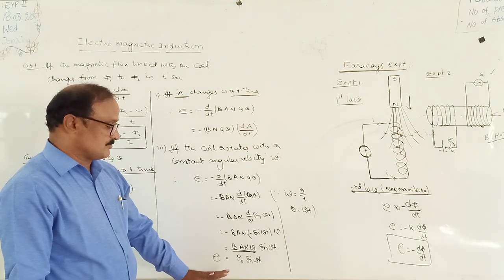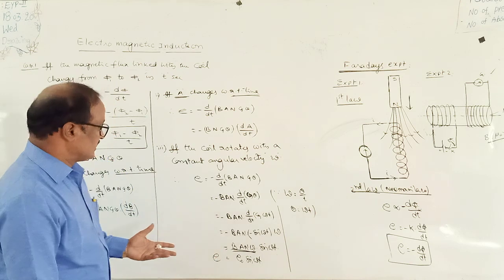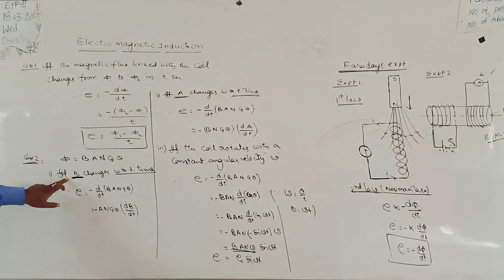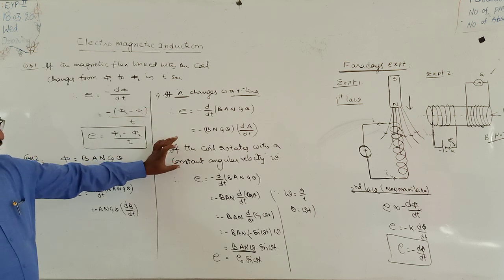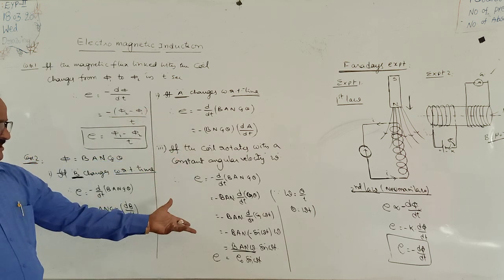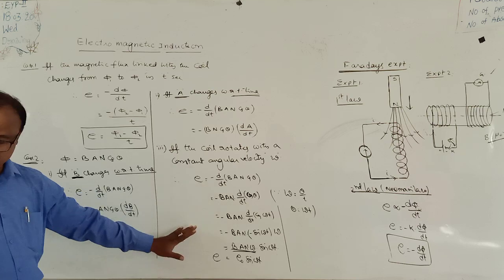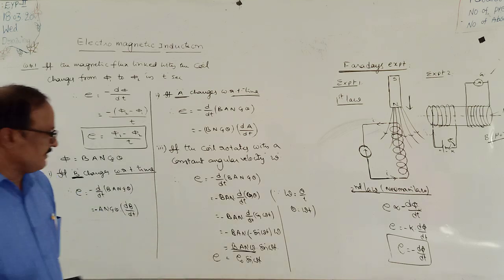Remember that this concept is used in the AC generator. Here B only changes, area only changes. Here omega will be constant but theta changes, and the EMF values indicate that.